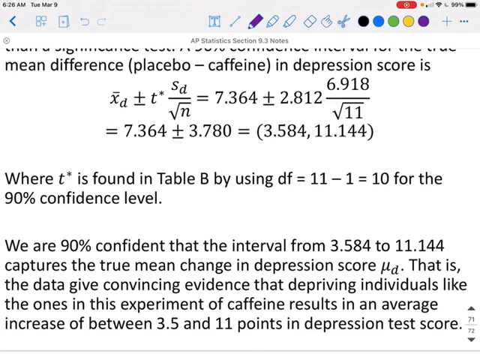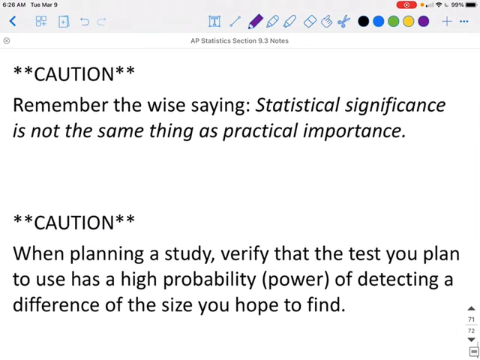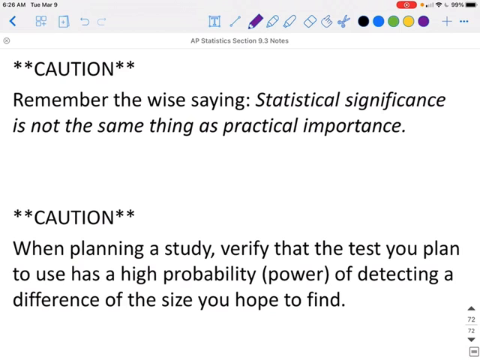Now we do have some cautions. Remember the wise saying, statistical significance is not the same thing as practical importance. Also, when planning a study, verify that the test you plan to use has a high probability, or power, of detecting a difference of the size you hope to find.